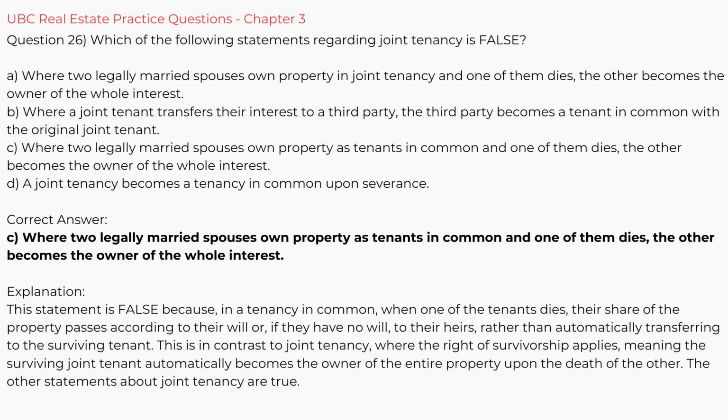Correct answer. C. Where 2 legally married spouses own property as tenants in common and one of them dies, the other becomes the owner of the whole interest. Explanation. This statement is false because, in a tenancy in common, when one of the tenants dies, their share of the property passes according to their will, or, if they have no will, to their heirs, rather than automatically transferring to the surviving tenant. This is in contrast to joint tenancy, where the right of survivorship applies, meaning the surviving joint tenant automatically becomes the owner of the entire property upon the death of the other. The other statements about joint tenancy are true.